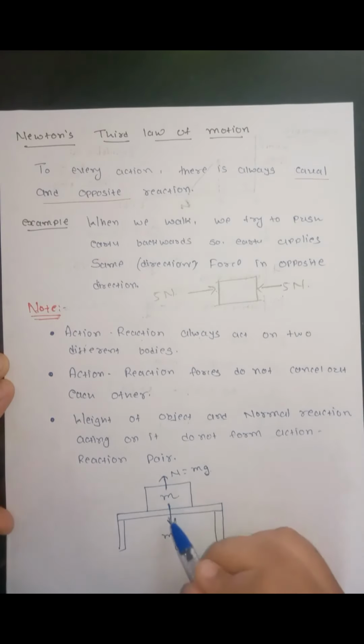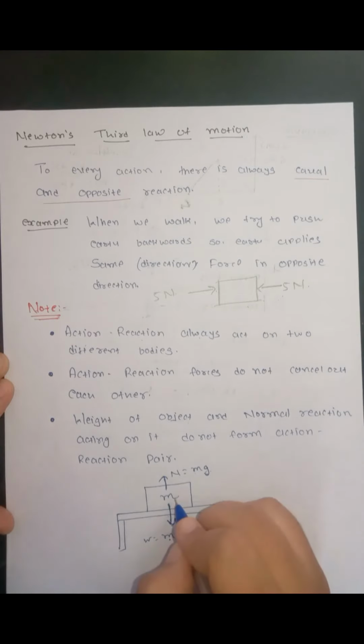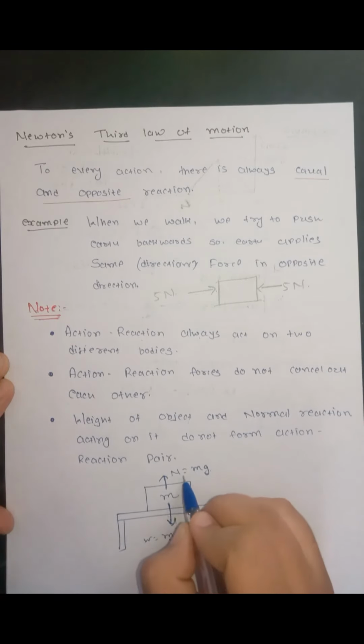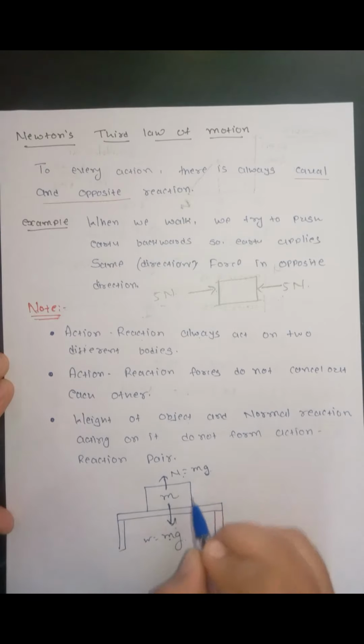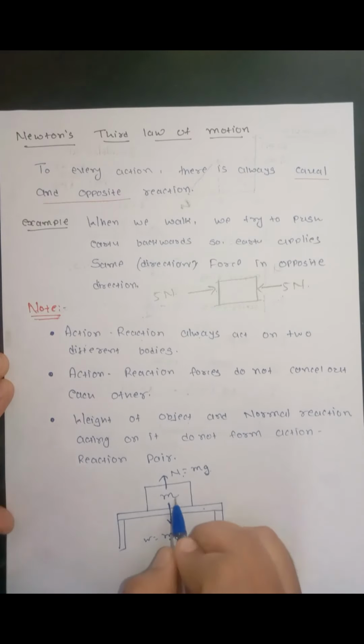Here these two forces are acting in opposite directions and they have the same magnitude, but they do not form an action-reaction pair, because weight is the gravitational force applied by the earth on the object and normal reaction is the force applied by the table on the object.